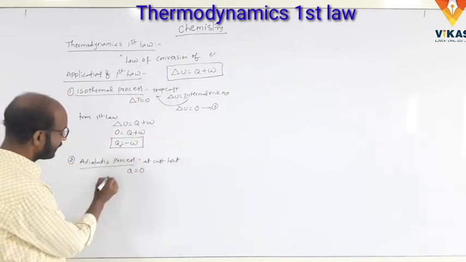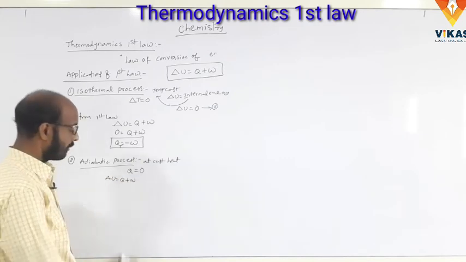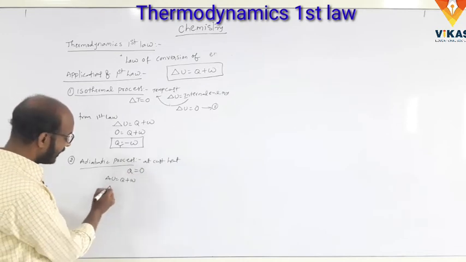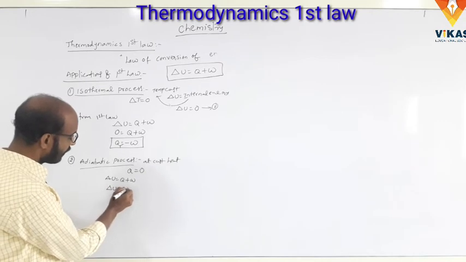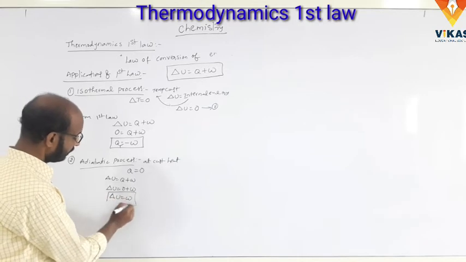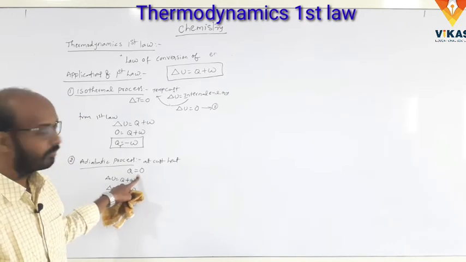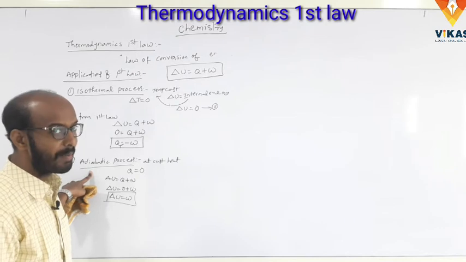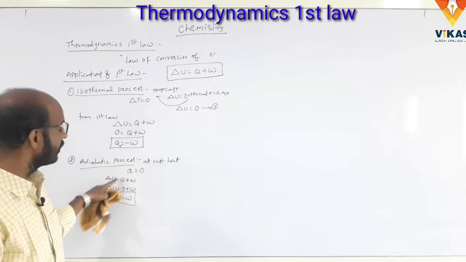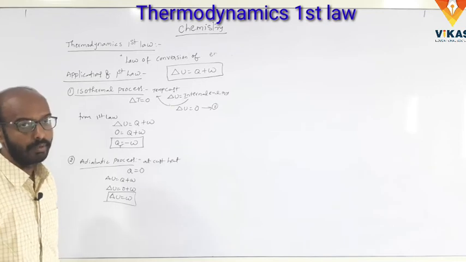We know the first law formula, delta U is equal to Q plus W. Substitute the value, Q is equal to 0. So delta U is equal to 0 plus W, so delta U is equal to W. What is the adiabatic process? The process carried out at constant heat energy, so Q is equal to 0, and delta U is equal to W. This is the adiabatic process.